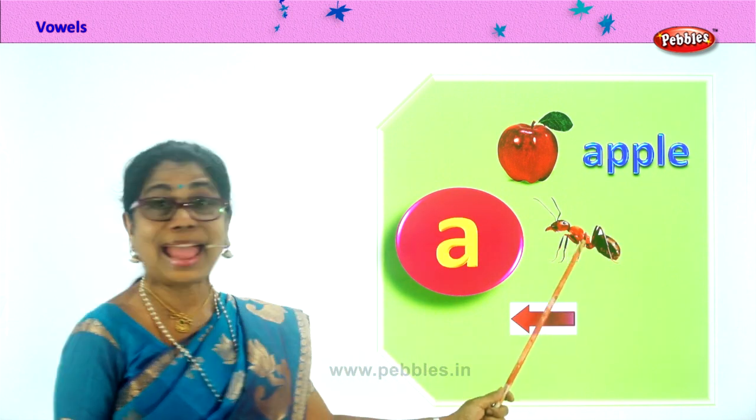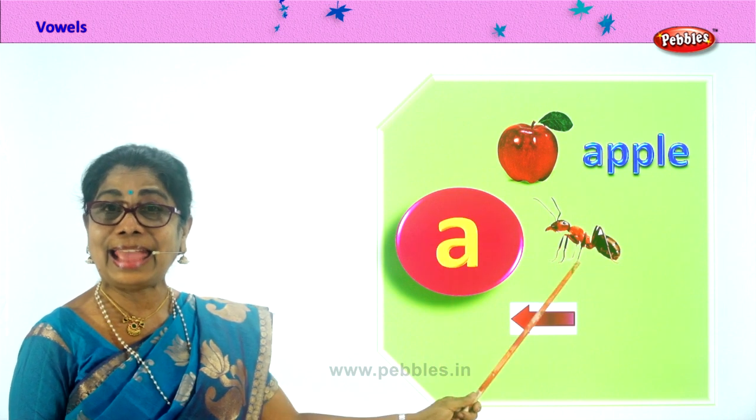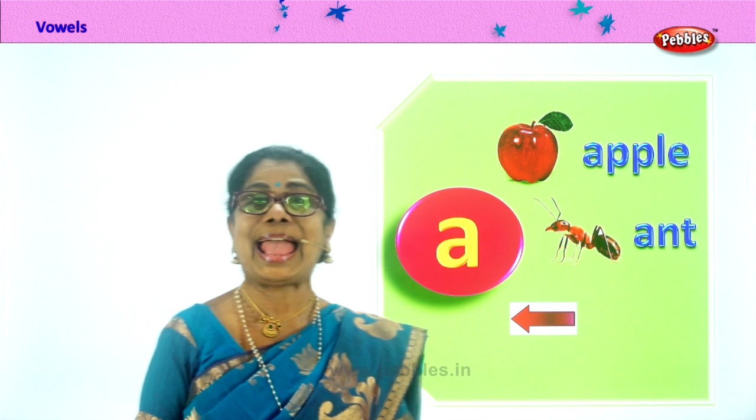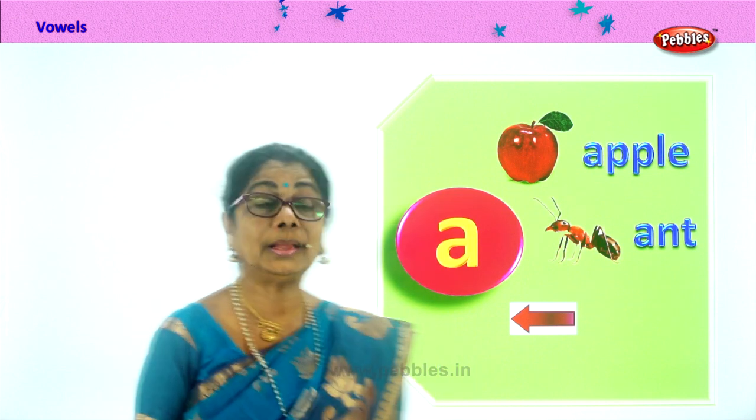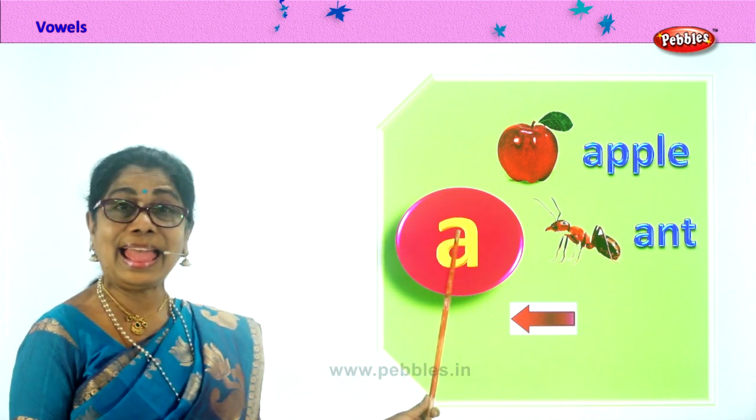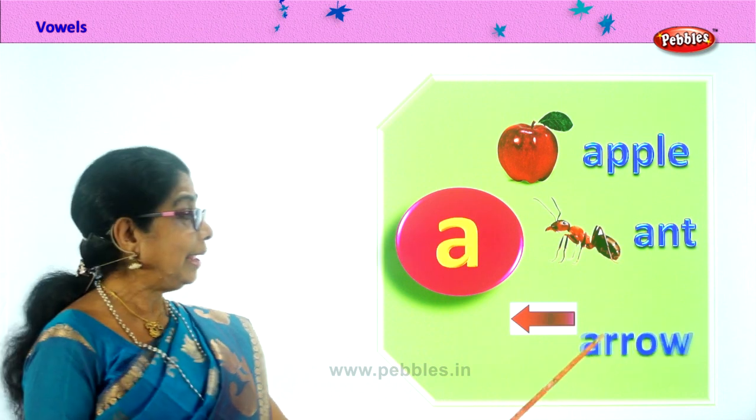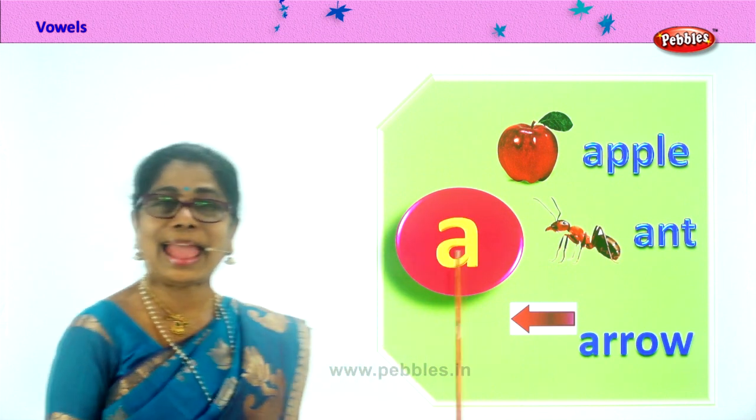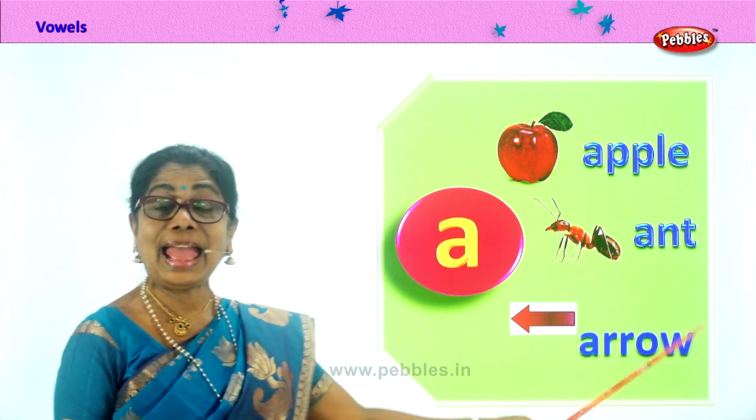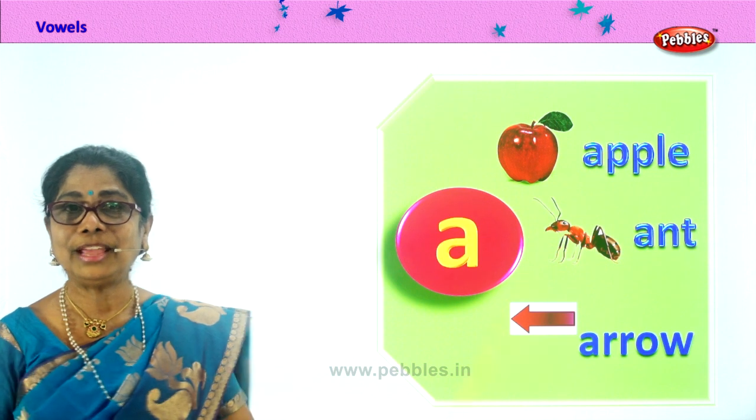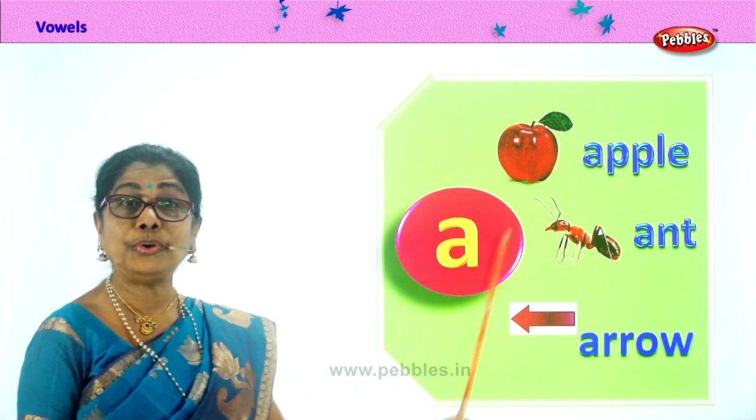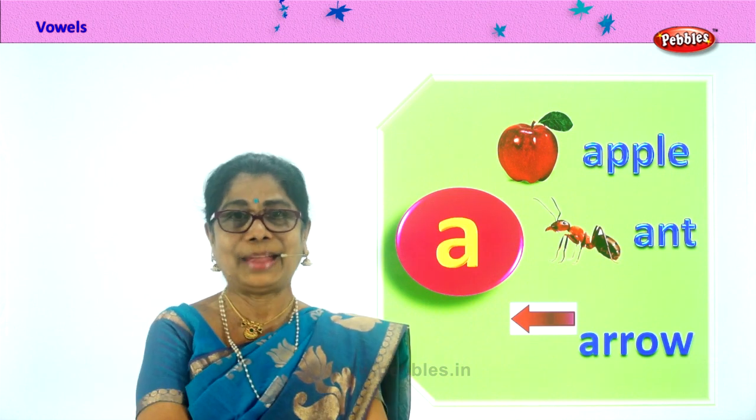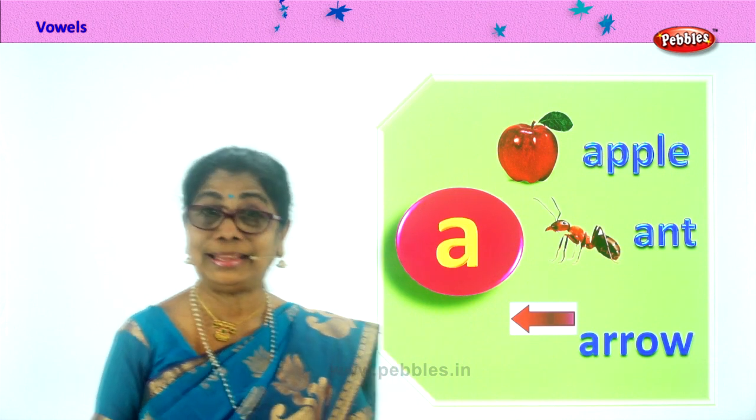What is this? Ant. Spell ant. A-N-T. Ant. Good. What is this? Arrow. A-R-R-O-W. Arrow. A for apple, A for ant, A for arrow. What's the sound of A? A. Now, you know the song already.